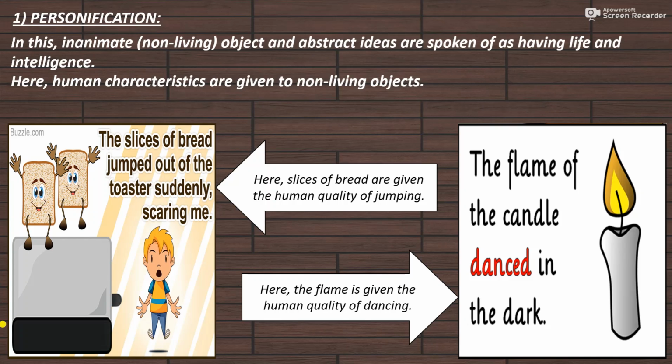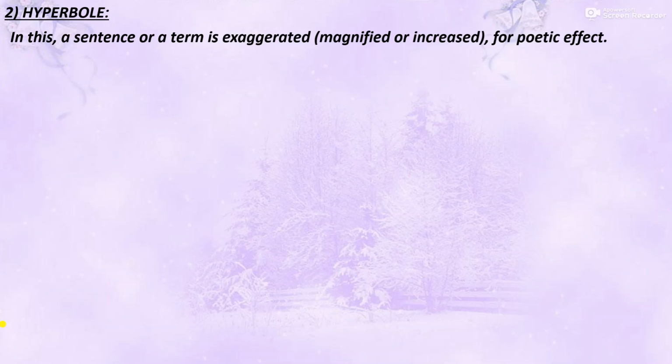Moving to the second figure of speech for today, it is hyperbole. So what is hyperbole? In hyperbole, an entire sentence or just a term of that particular sentence is exaggerated.